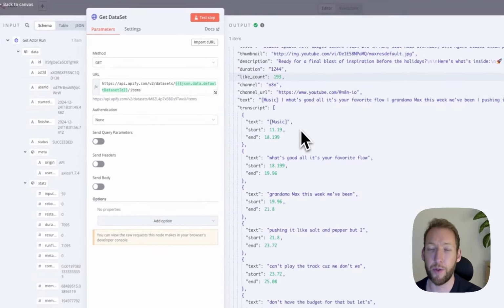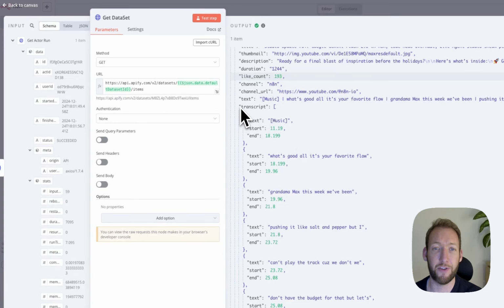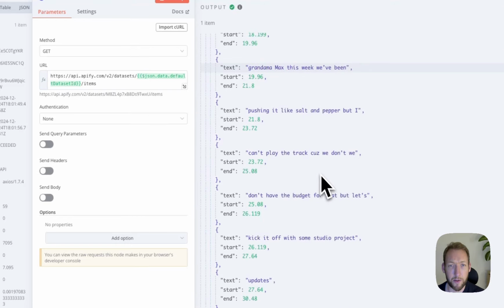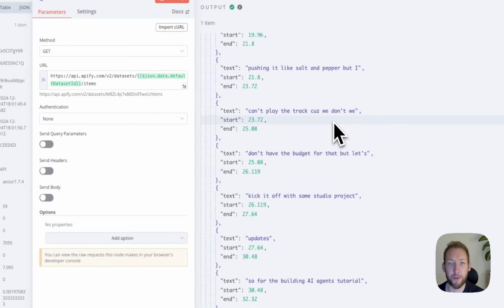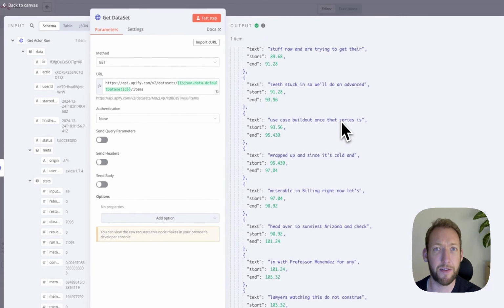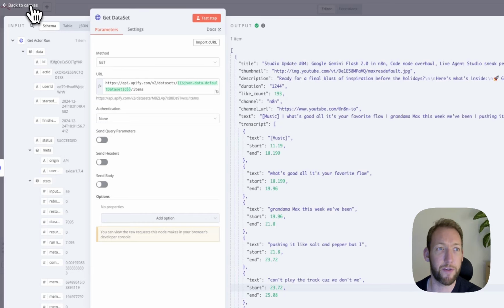And then the most important thing for this flow is actually the transcript. So you can see that it's got a complete breakdown by the second of the transcript. And this is as detailed as it gets. I think this is about a 20-minute video, and we've retrieved the entire transcript in about 30 seconds, if that.